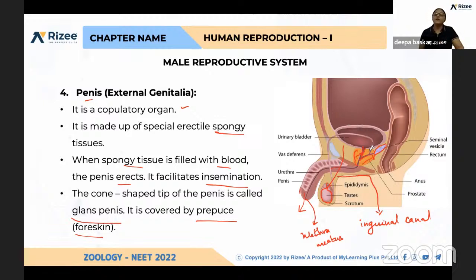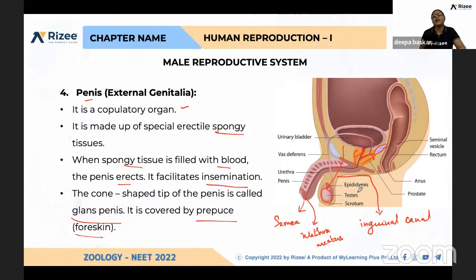What are the accessory glands present? A pair of seminal vesicles, one prostate gland, and a pair of Cowper's glands or bulbourethral glands. What is their role? The seminal vesicle produces 70% of the seminal plasma. The prostate gland secretes 30% of the seminal plasma, and together seminal plasma and sperm are called semen. Semen is released through the penis, which helps in the insemination process. Okay, that's all about accessory glands.